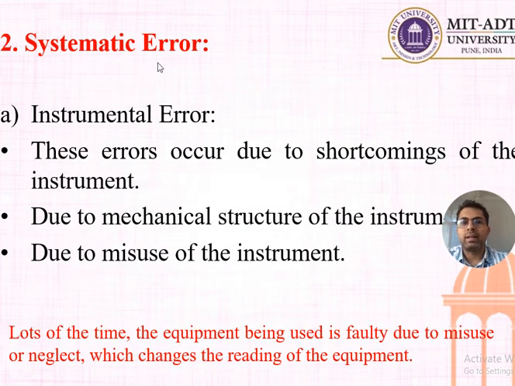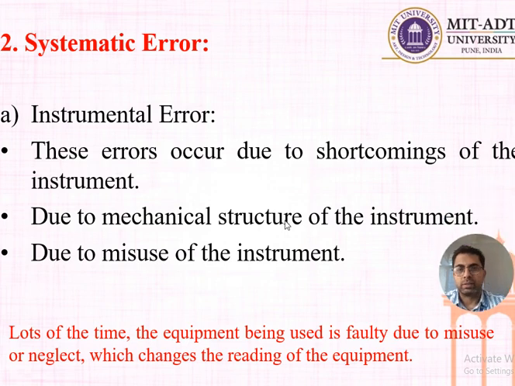Now, what is the second type of error? That is systematic error. In systematic error, there are three subtypes. We will see them one by one. The first one is the instrumental error. This error occurs due to shortcomings of the instrument, due to the mechanical structure of the instrument, or maybe due to misuse of the instrument. A lot of times the equipment being used is faulty due to misuse or neglect, which changes the reading of the equipment. Such an error, which comes because of the instrument's shortcoming, is called an instrumental error.